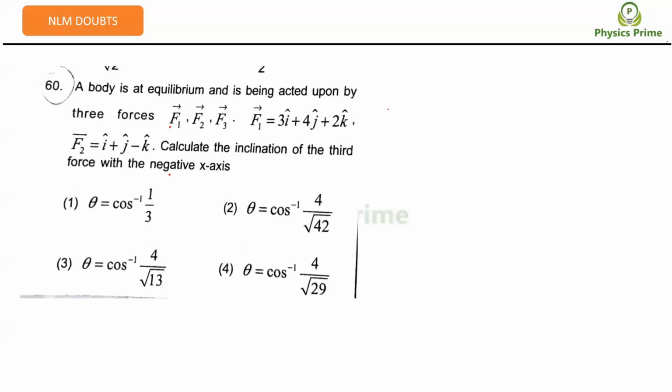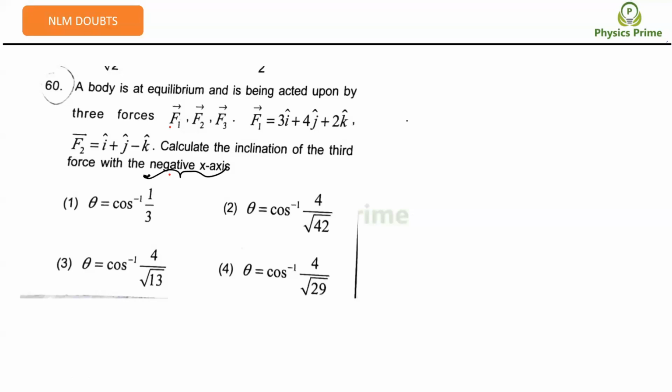Let us see the next question. A body is at equilibrium and is being acted upon by 3 forces, F1, F2 and F3. Calculate the inclination of the third force with the negative x-axis. Inclination of the force with the negative x-axis means, first we need to understand the force vector, then we can understand the angle made by the x-axis with this force vector. Got it? I have taught you this, if you would have listened to me.